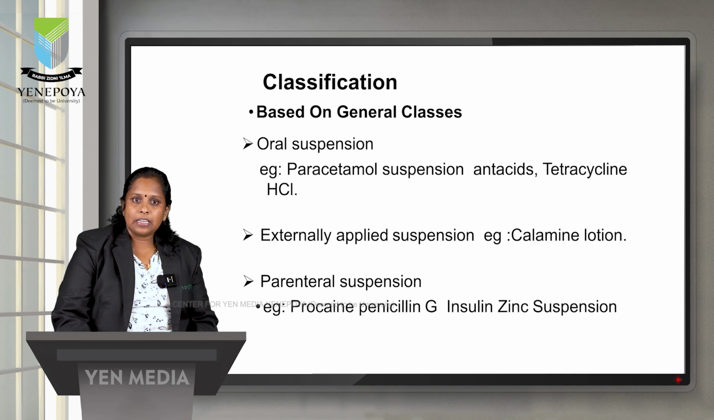The next one is parenteral suspension. Parenteral suspensions are injected into the intramuscular region, not intravenously or into other regions, because they act as a depot and mostly contain oil as their solvent. So these are mainly given intramuscularly, and some are also given subcutaneously. The best example is our insulin injections.